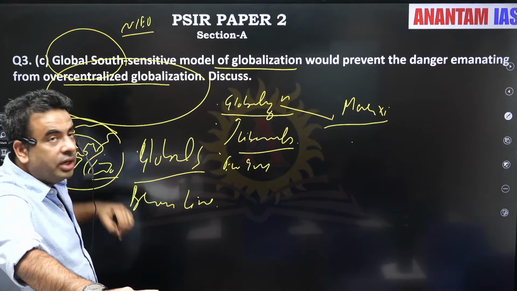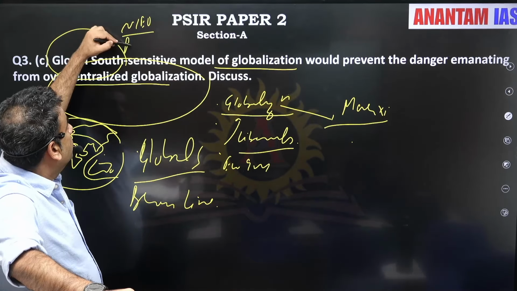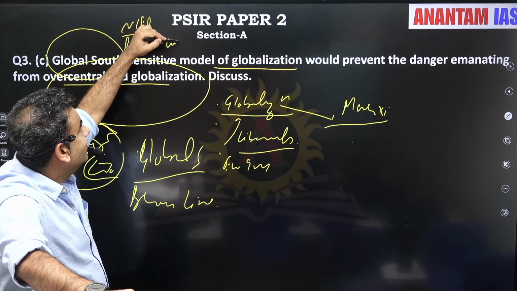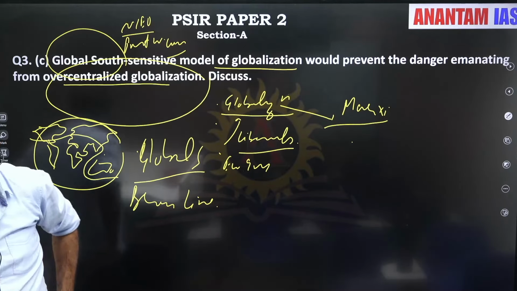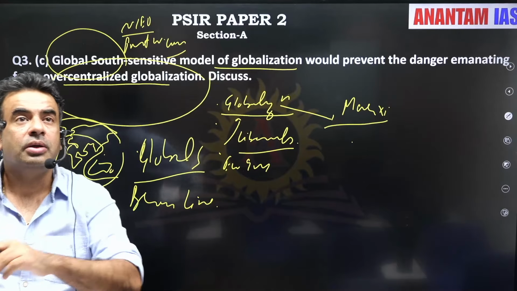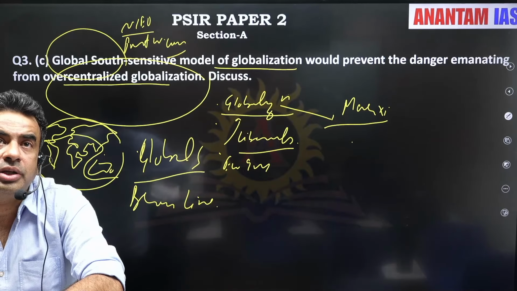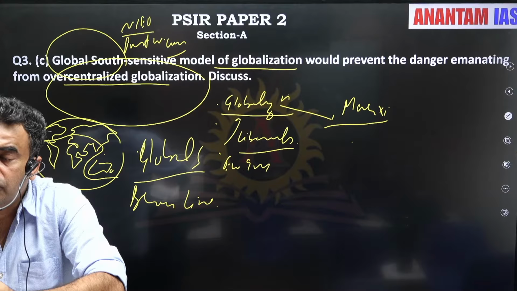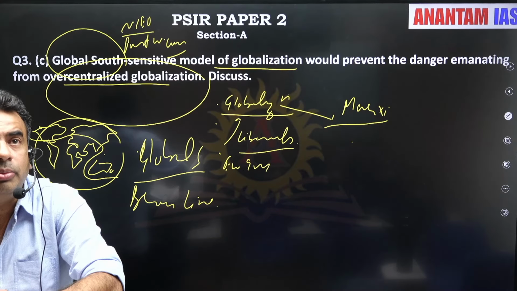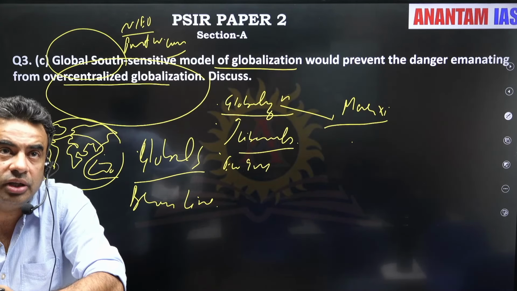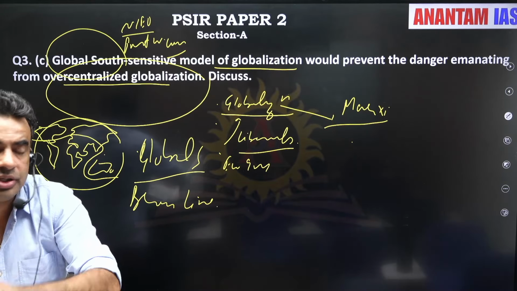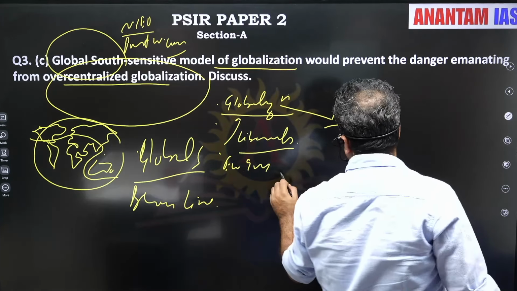NIEO, New International Economic Order, post Washington consensus. So these things you need to write, that how globalization can be sensitive towards the needs of the global south. So we need to change this over centralized globalization which is in the control of G7.